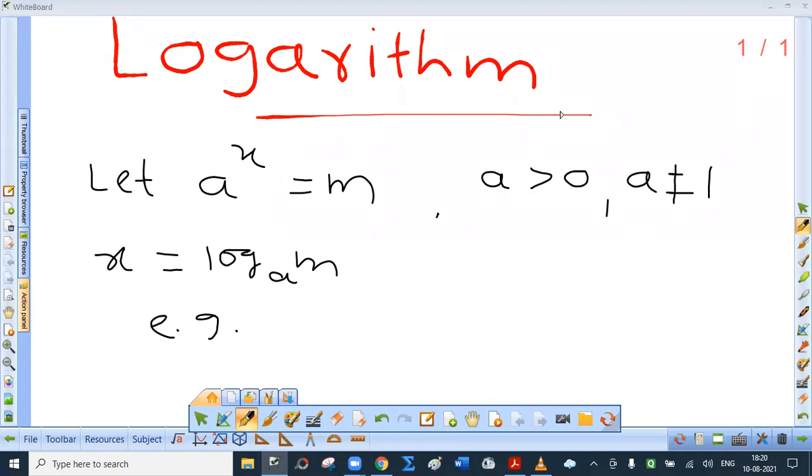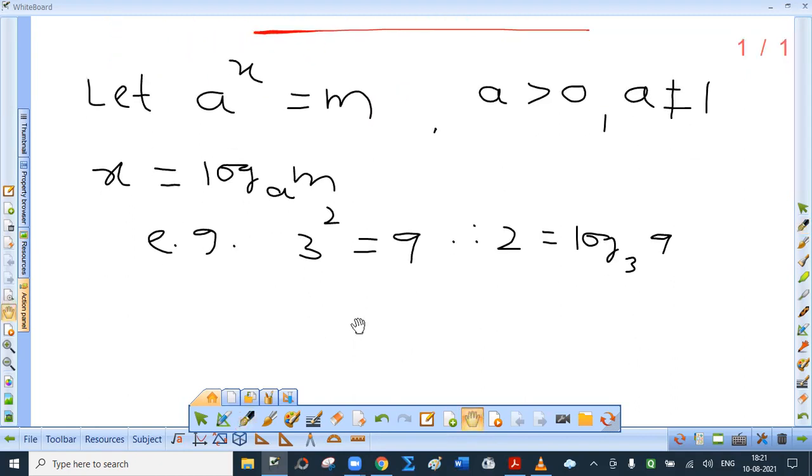Okay. For example, what is 3 square? It is 9. So index 2 is defined as logarithm of 9 to the base 3. See, 3 raised to which number is 9? 3 square is 9. So the log value is 2. Then what is 4 raised to 0? It is 1. So index 0 is log 1 to the base 4.